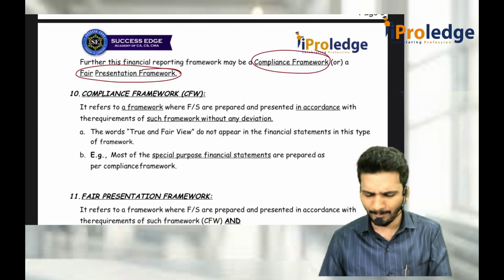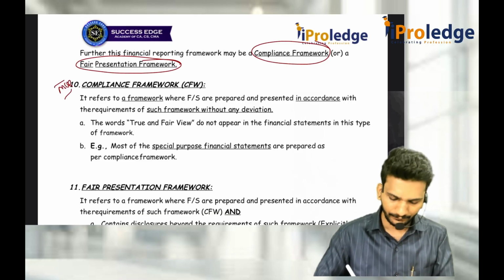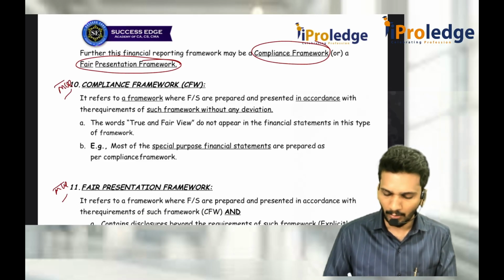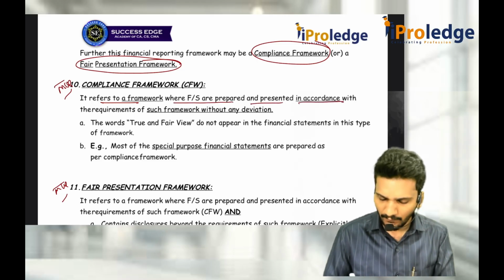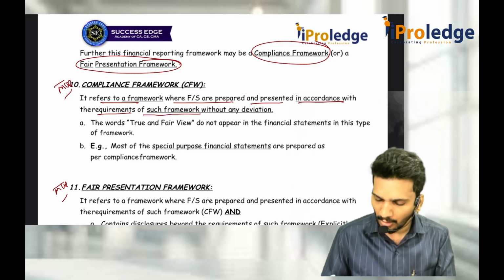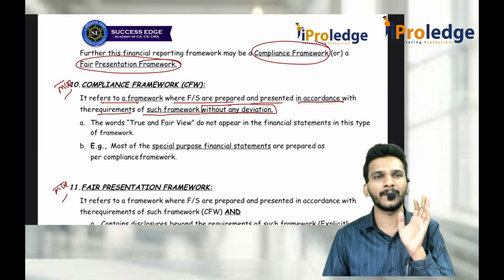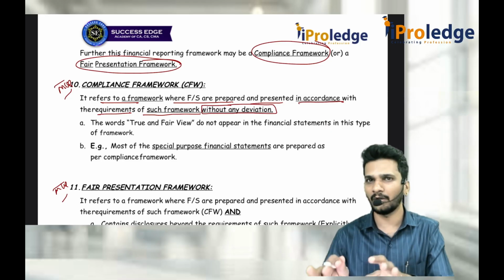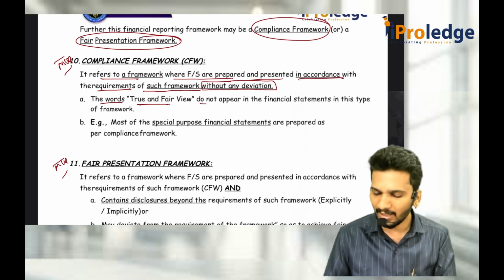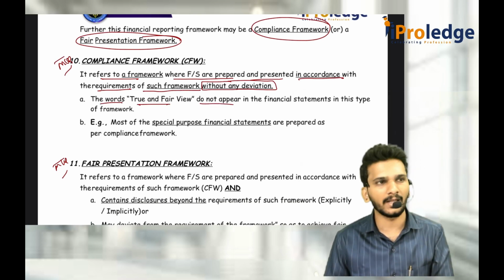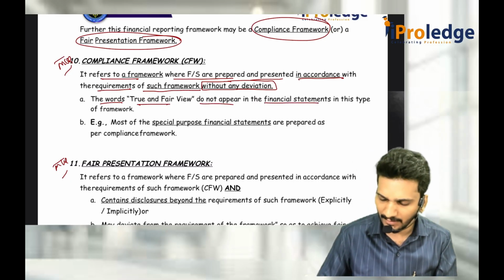So what is the main difference? If you look at the MCQ point, it is asked many times. This is also an MCQ. A compliance framework refers to a framework where financial statements are prepared and presented in accordance with the requirements of such framework without any deviation. That means just follow it. You don't do any better presentation. Just follow what is being told. The words true and fair will not be there in the audit report or financial statements in this type of framework.